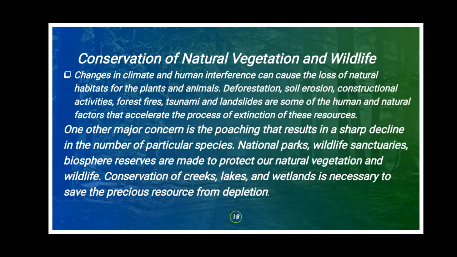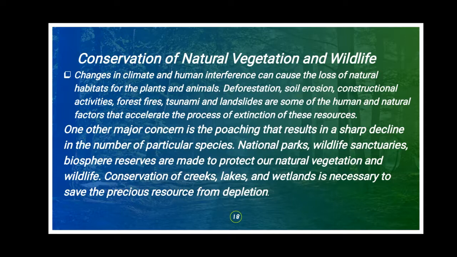And one more problem is poaching. That means if the government has made a rule that we should not cut down the trees from a place, or we should not kill a certain animal, and people illegally do that, it is called poaching. Okay, children. Poaching results in the numbers of particular species getting reduced.